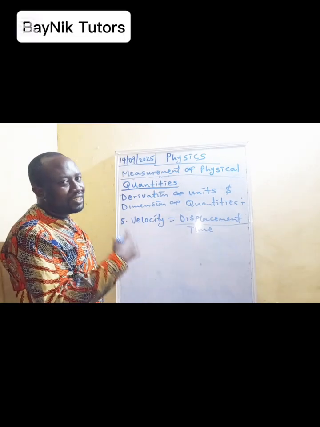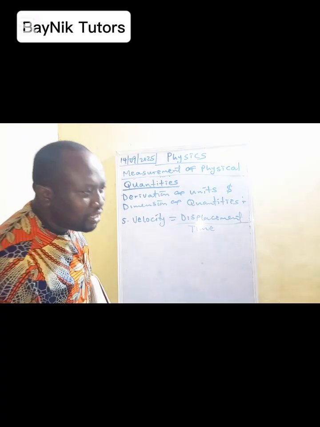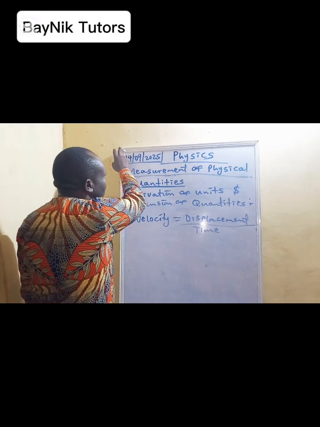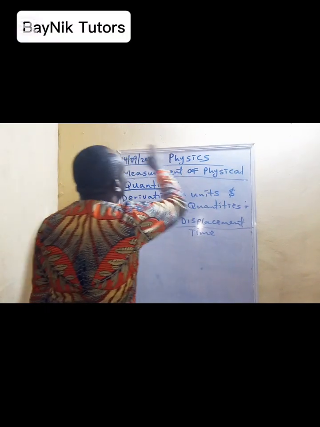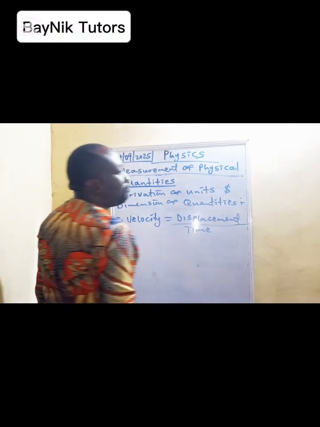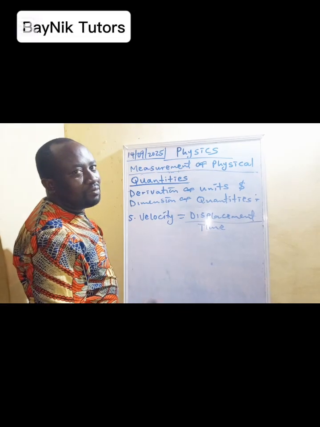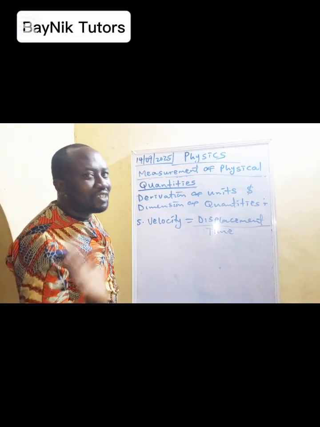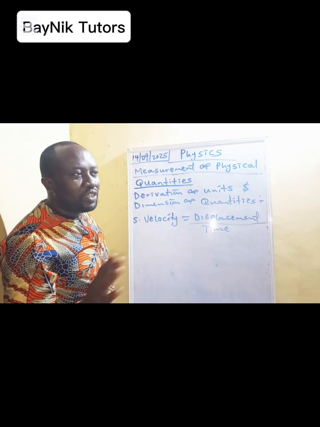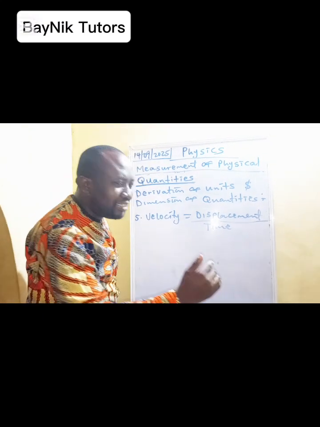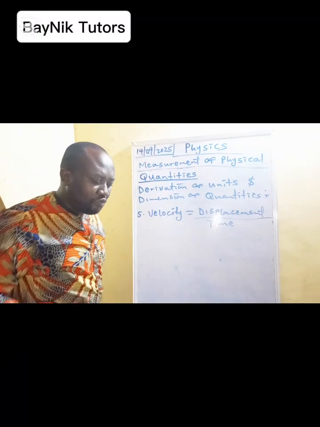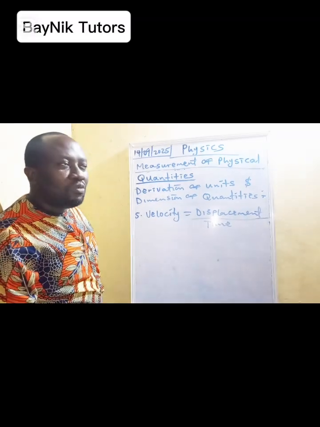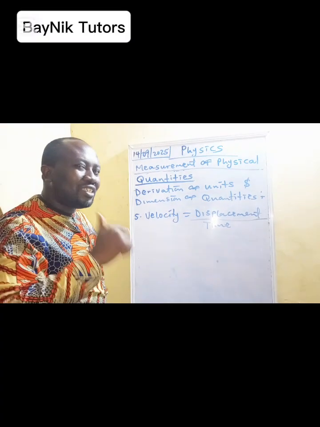The difference between distance and displacement is this. Distance is the space between 2 points. For example, the length from here to here can be 20 meters. That's my distance. When someone moves from one point to another with no specific direction, the space covered is what is referred to as distance. But when we talk about displacement, we're talking about distance in a specified direction.